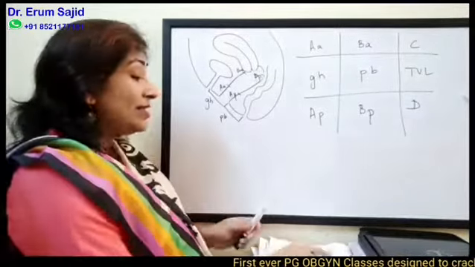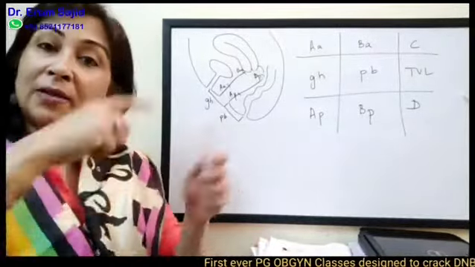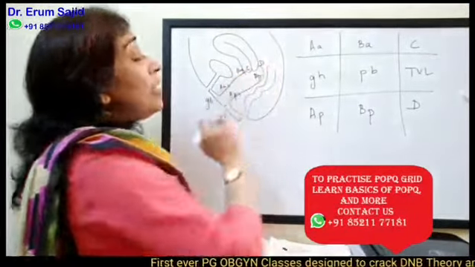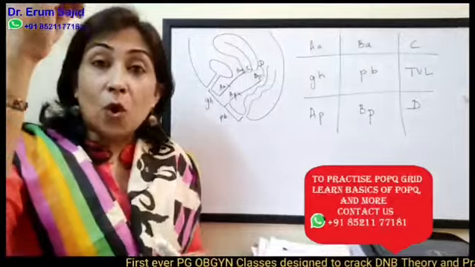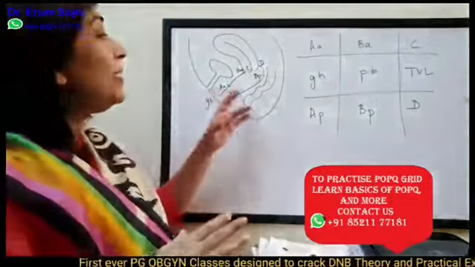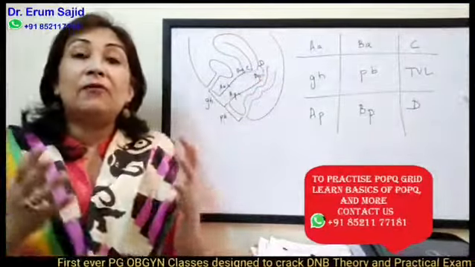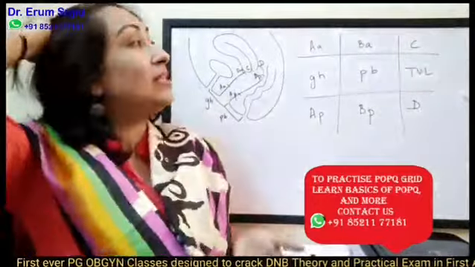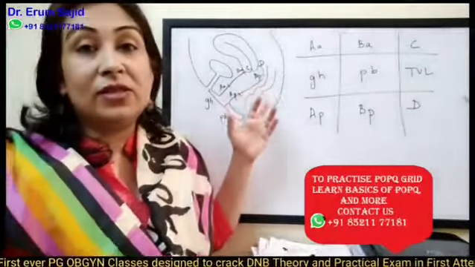Now comes point C and point D, the apical points. C happens to be the cervix, D happens to be the posterior fornix. The posterior fornix might be the same as BP if it is an apical defect, but it will be different if it is not an apical defect, say it's a rectocele or something.